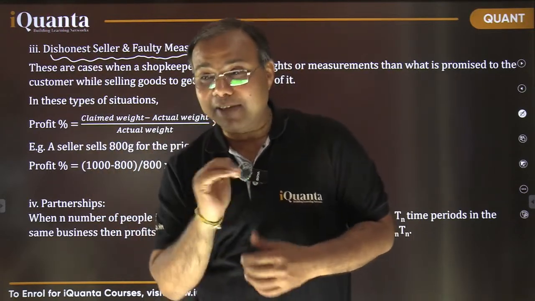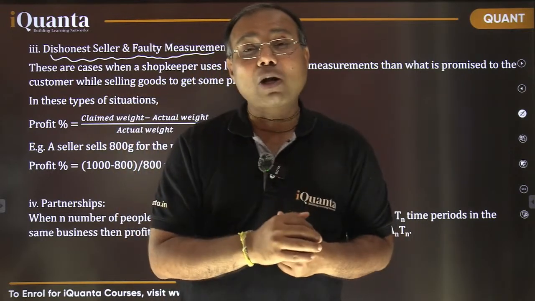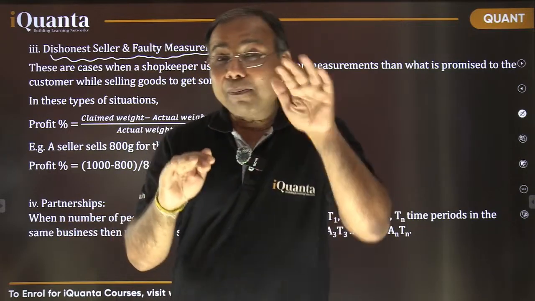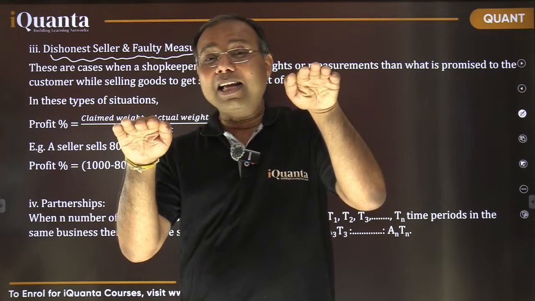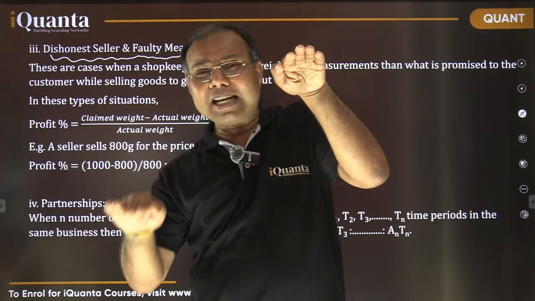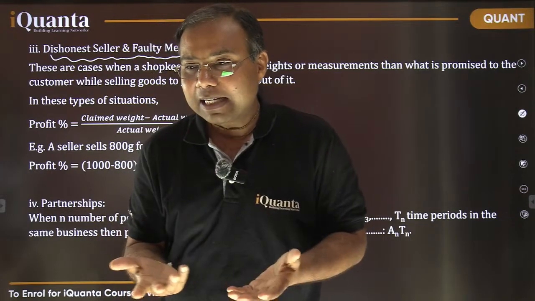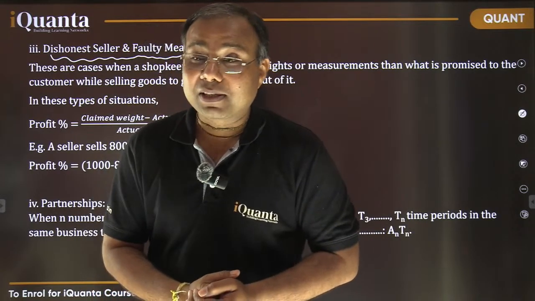Are you getting it in terms of technical things? Profit is selling price minus cost price, right? So selling price तो वही ले रहा है, but cost price को वो और decrease कर रहा है because he is giving less quantity. Are you getting it? And that's how he is increasing the profit.